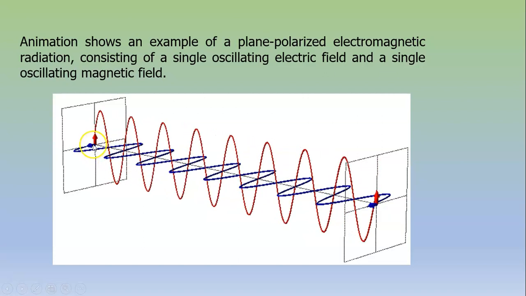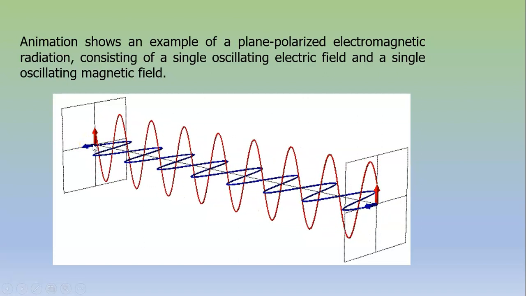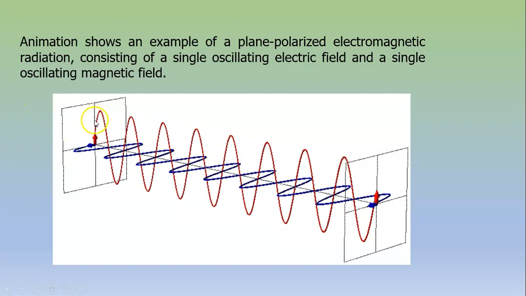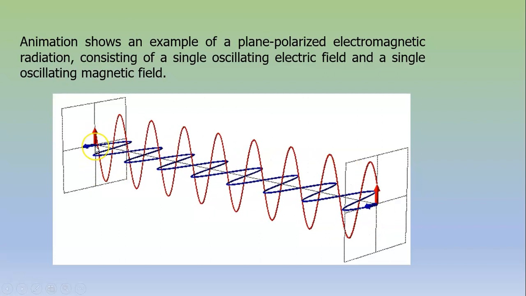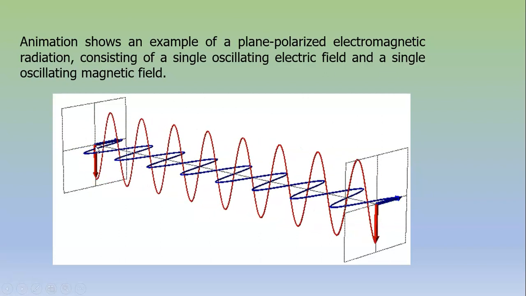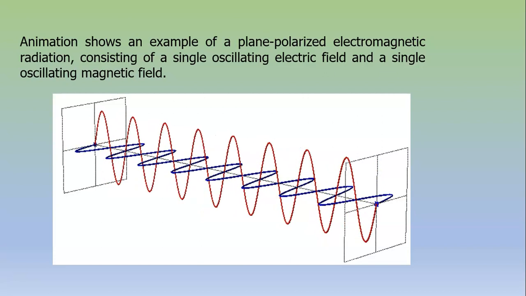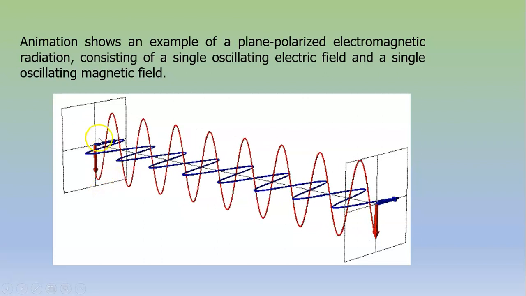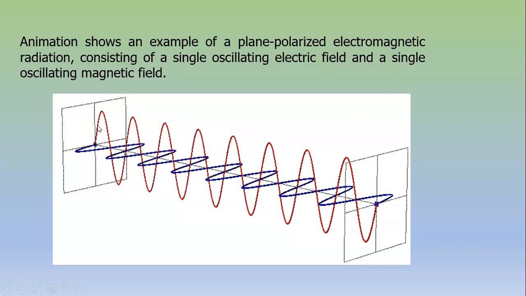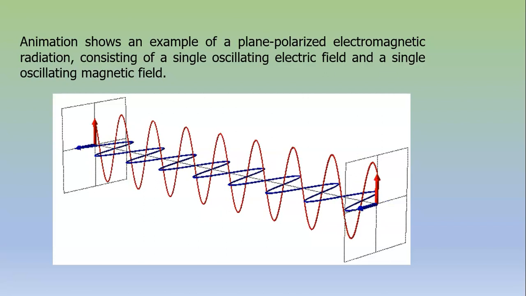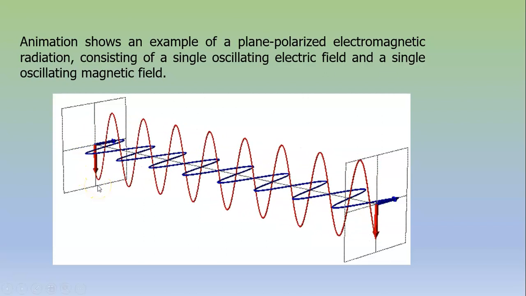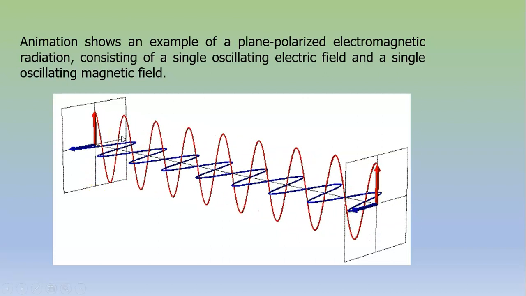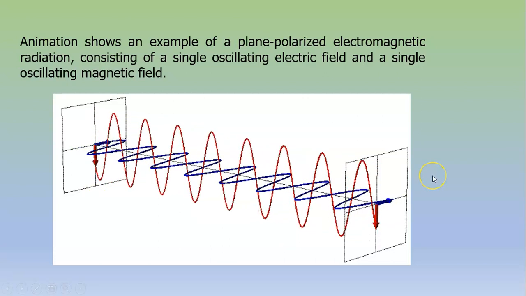So a molecule at this point is subjected to the periodically varying electric field of the incident radiation. The electric field increases, reaches a maximum, decreases to 0, then goes negative, again 0, and the whole cycle repeats. In some forms of spectroscopy, like rotational spectroscopy, it is the oscillating electric field of the electromagnetic radiation that interacts with the matter. And in some other forms of spectroscopy, like nuclear magnetic resonance, it is the oscillating magnetic field that interacts with the molecules.